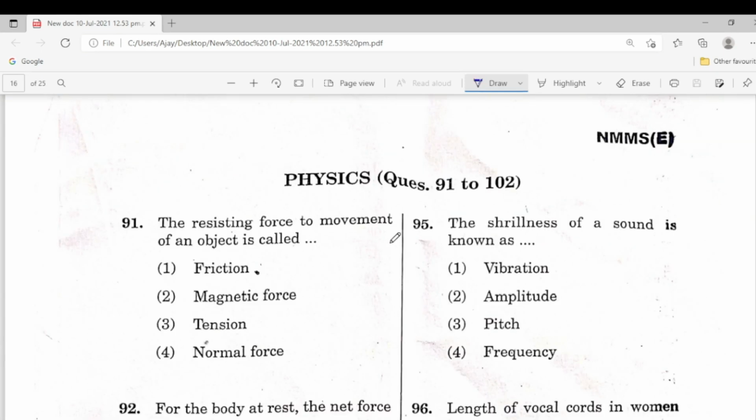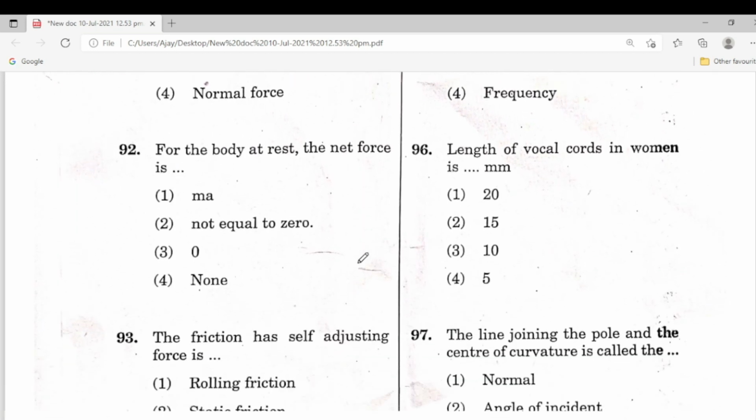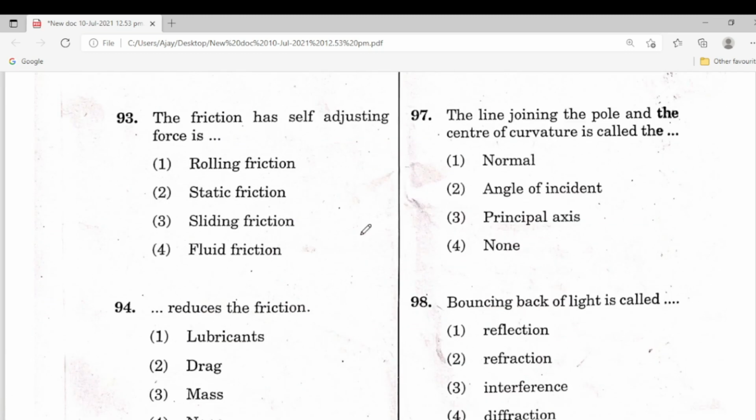Physics questions number 91 to 102. 91. The resisting force to movement of an object is called: friction, magnetic force, tension, normal force. So this is the correct answer, friction. 92. For a body at rest, the net force is, option 3 is the correct answer, 0. 93. The friction as a self-adjusting force is, this is the correct answer, static friction, second one.